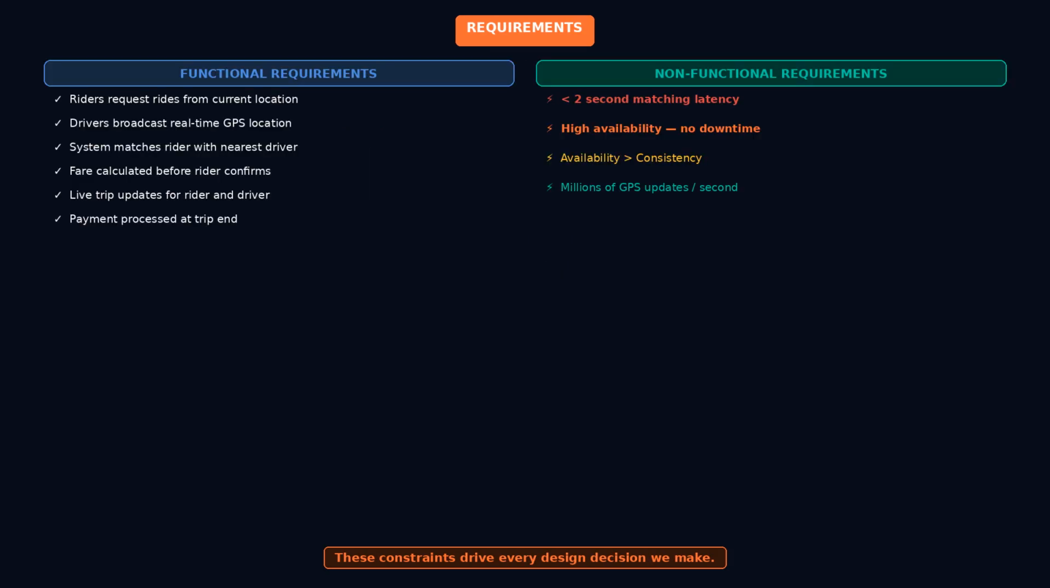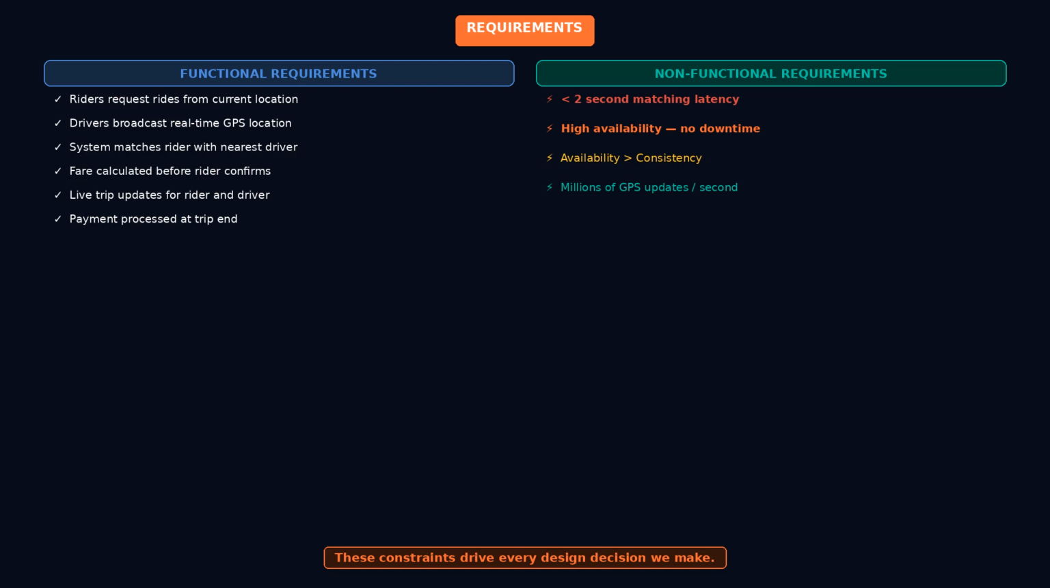Before we design anything, let's define our requirements clearly. Functional requirements: what the system must do. Riders can request a ride from their current location. Drivers can broadcast their real-time location. The system matches a rider with the nearest available driver. The system calculates a fare and sends it to the rider before confirmation. Both rider and driver receive live trip updates. Payments are processed at trip end.